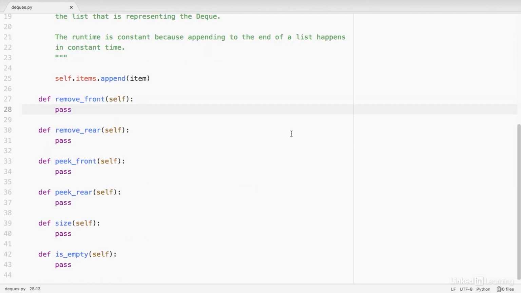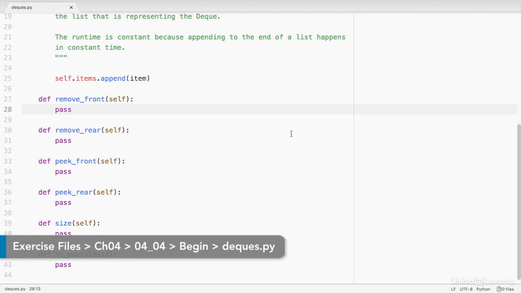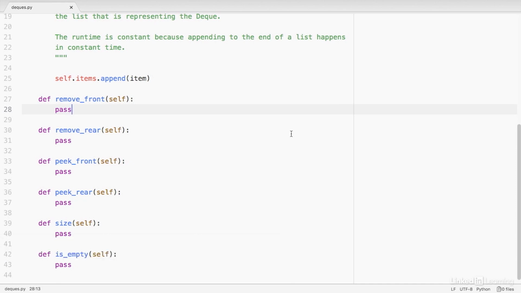If we want to remove something from the front of our deque, which is represented by the left side of our list, we can use the list's built-in pop method and simply pass the index that we want to remove into that pop method.